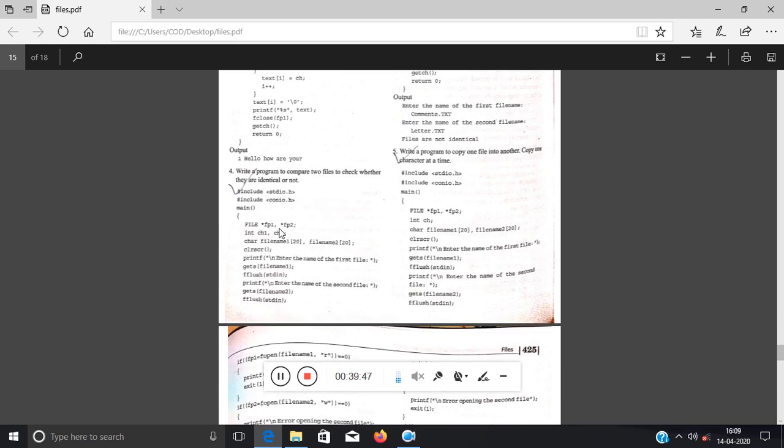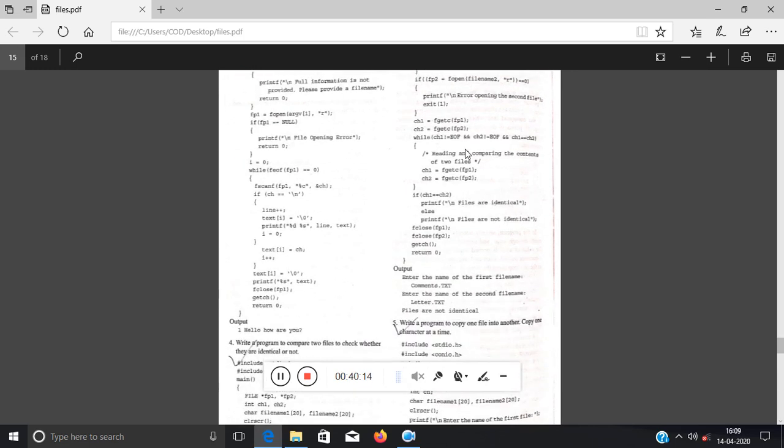So I have taken two file pointers, right? Enter the first file name. They have taken the file name from the user. You can take it directly. Then they have checked whether it is equal to null or not. You can obviously write over here fopen with the fp1 part from the previous program, then write if fp1 equal to null, this one; if fp2 equal to null, then this one.